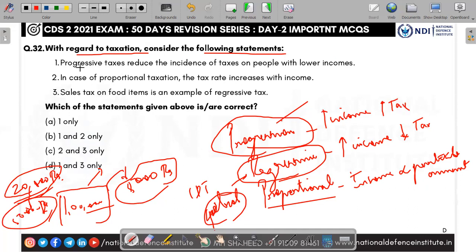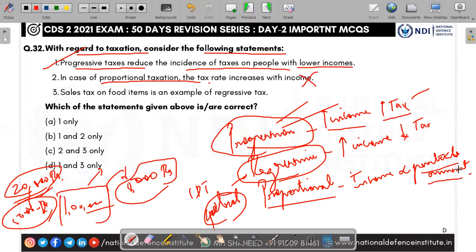When you come here, progressive taxes reduce the incidence of taxes on people with lower income. Yes, because lower income people only pay low tax. High income people pay high tax. Progressive tax. Yes, the first one is right. This is the second one: in case of proportional taxation, the tax rate increases with the income. No, the tax rate is fixed. Whatever the income is, a particular amount, the tax rate is fixed. The second statement is wrong.